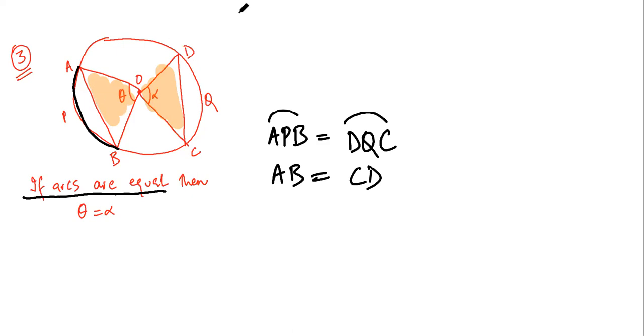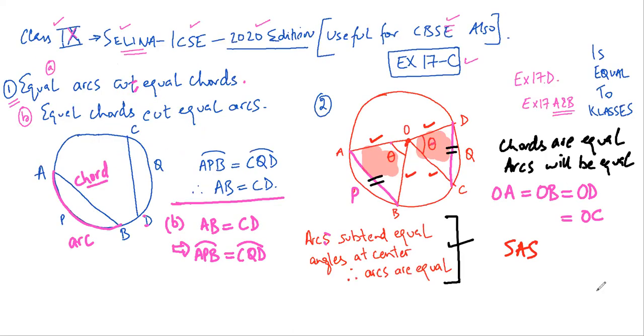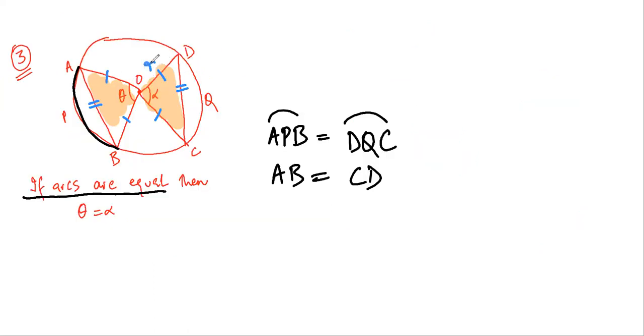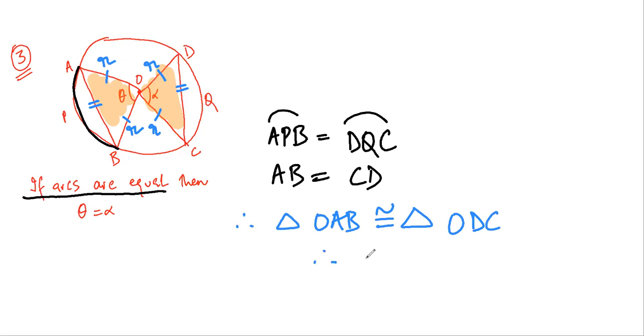So now what do I have? This side is equal to this side. This side, this side, this side, this side. As I had mentioned previously, all these four are radii. This is R, this is R, this is R, this is R. Therefore, triangle OAB is congruent to triangle ODC. Therefore, by CPCT, theta is equal to alpha.